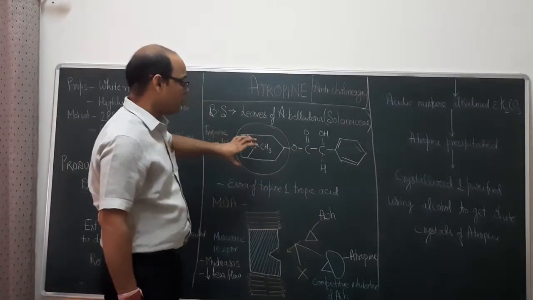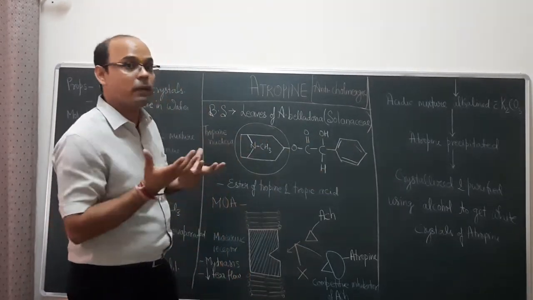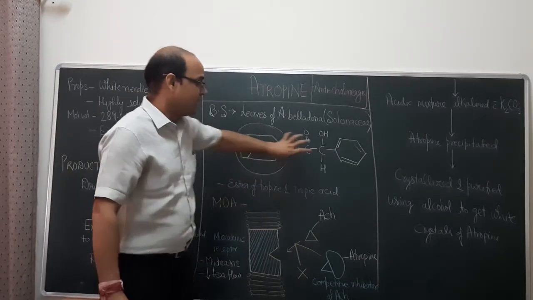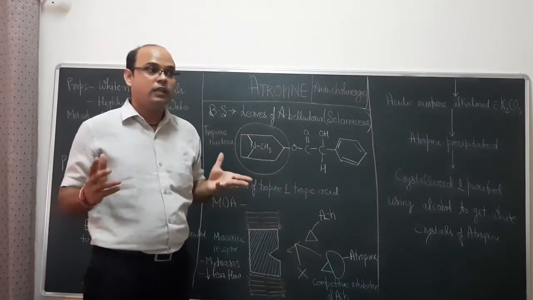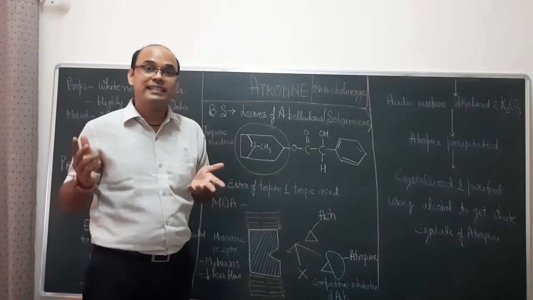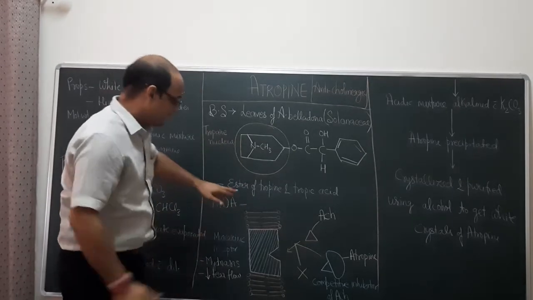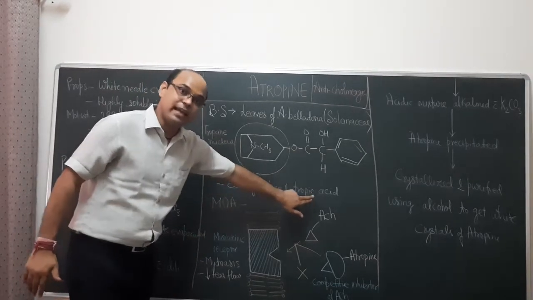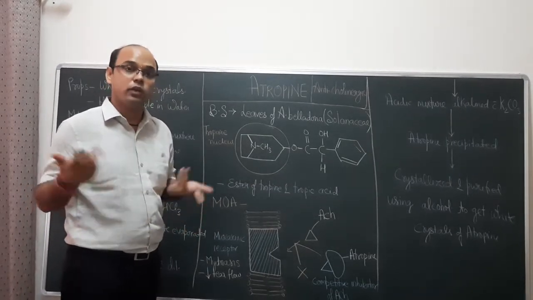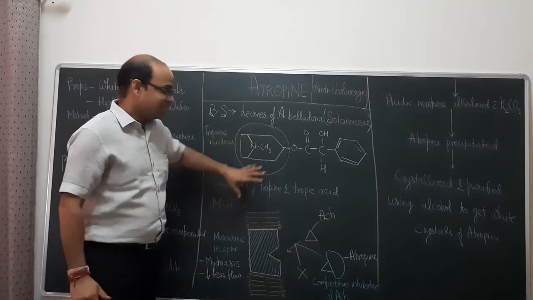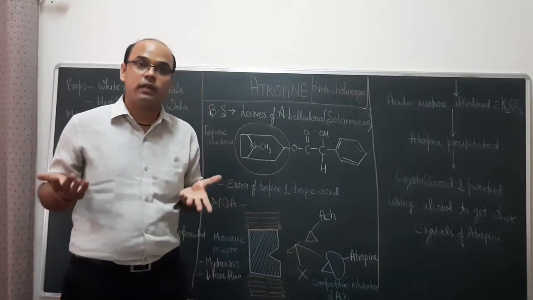If you look at the structure of atropine, it is composed of two main parts. It's an alkaloid, composed of the tropane nucleus and the tropic acid. If you see the structure carefully, chemically atropine is an ester. It's an ester of tropine and tropic acid, or you can simply call it tropine tropate. So this is the structure of atropine, which we are going to isolate using some phytochemical methods.